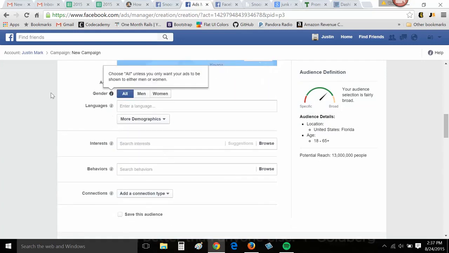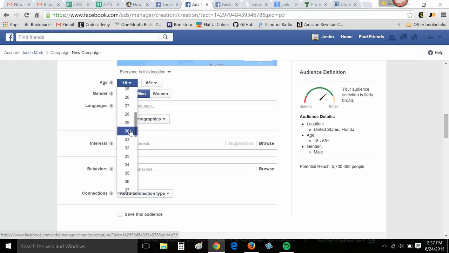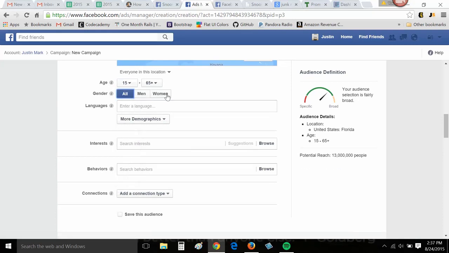Scroll down. Again, I don't know the demographic as well as this Facebook page owner does, but again, we can look at the back end under Facebook Insights and see what the age is. I'm assuming that fishing, it's going to be men between 30 and 65 plus. That's just my safe assessment. But again, let's go broad. Let's see possibly some high schoolers that snook fish and some girls that snook fish.